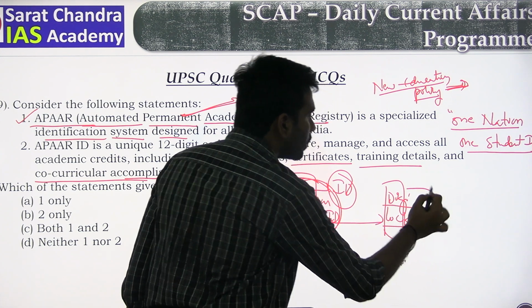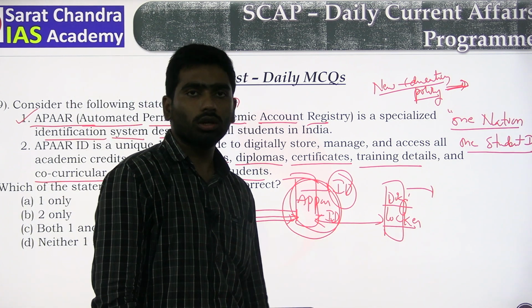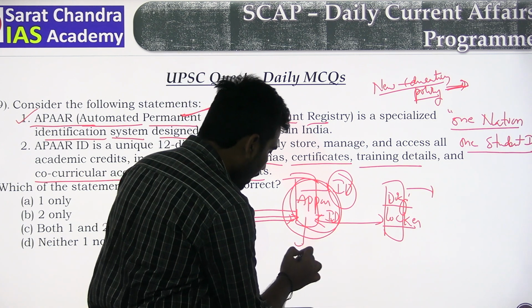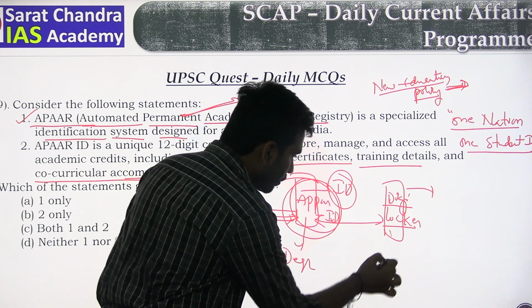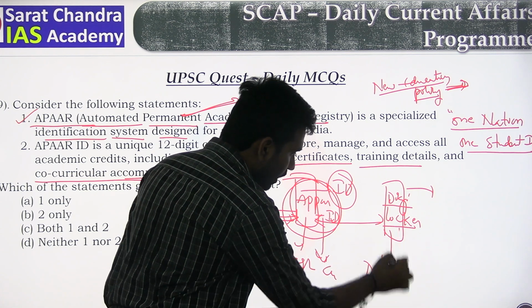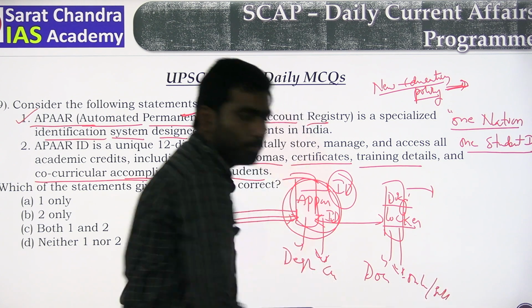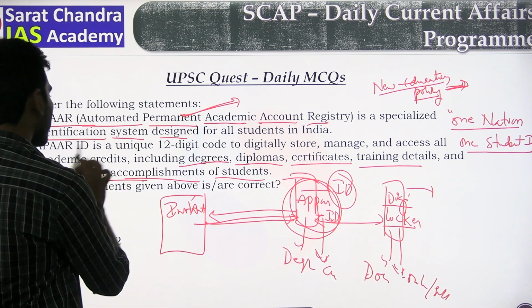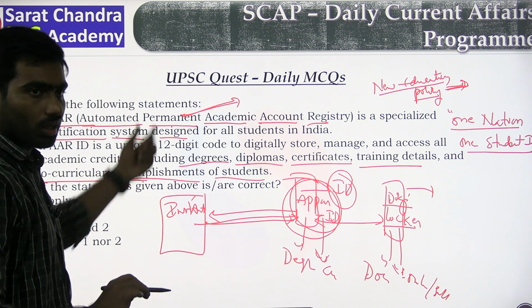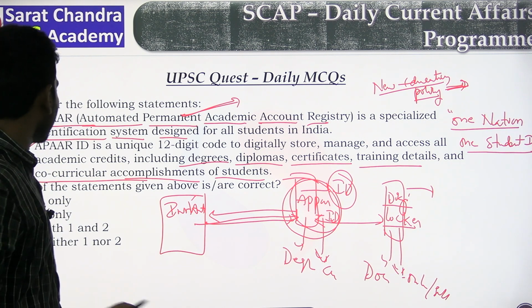DigiLocker means all the documents of a person can be stored in online format. Here you have degrees, documents, certificates, and the online soft copy. So it stores, manages and accesses all academic credits. This is the importance of APAAR. So both statements 1 and 2 are correct.